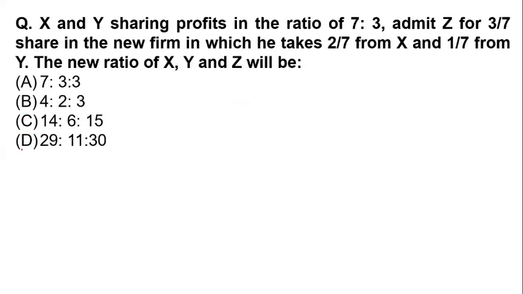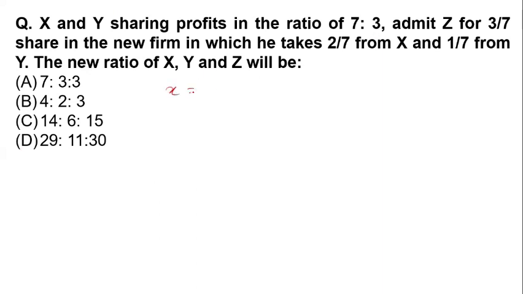Now the next one: X and Y share profit in the ratio of 7 to 3. X is admitted for 3 to 7 shares. These questions are related to partnership. These are questions generally asked in the question paper, so we have taken questions from this area to help you for the examination. Now you can see that X and Y share the profit in the ratio of 7 to 3.